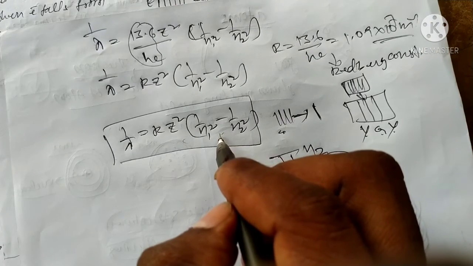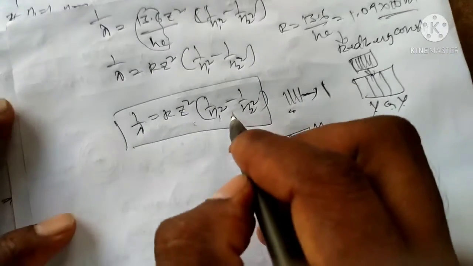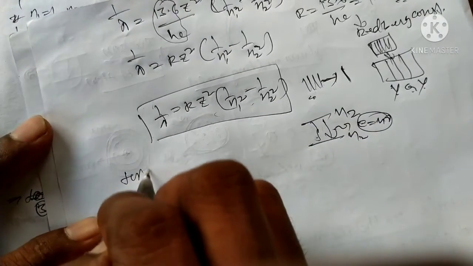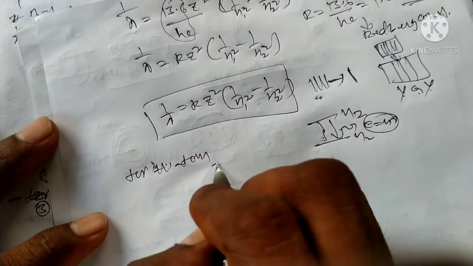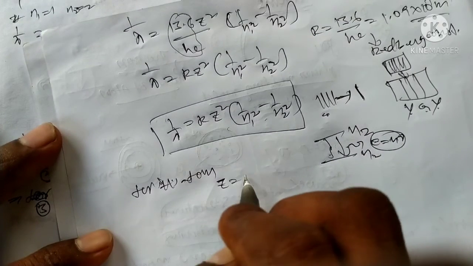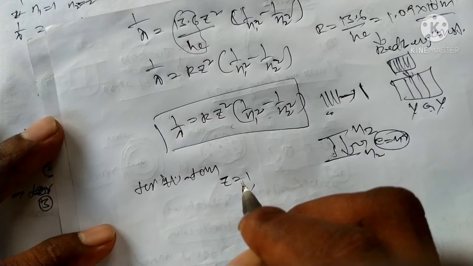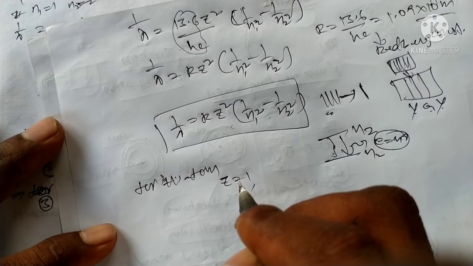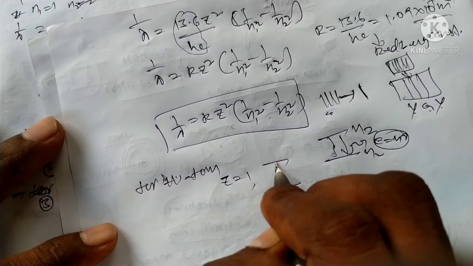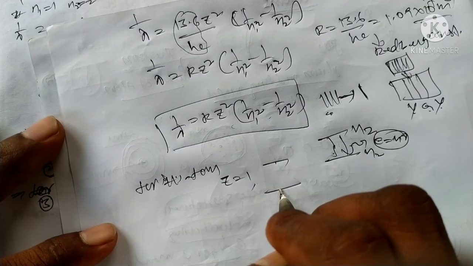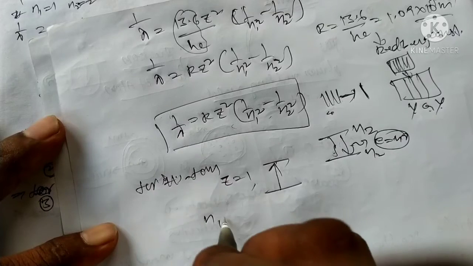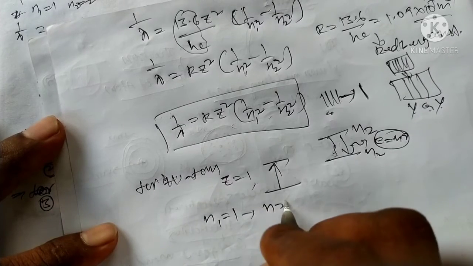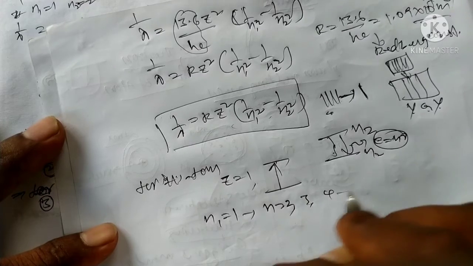Okay, for the hydrogen atom, the simplest atom, Z is equal to 1. The photon emission transition is where the electron falls from a higher state to a lower state. The absorption transition is where the electron goes from a lower to a higher state, that is n1 is equal to 1 to n is equal to 2, 3, 4 like this.